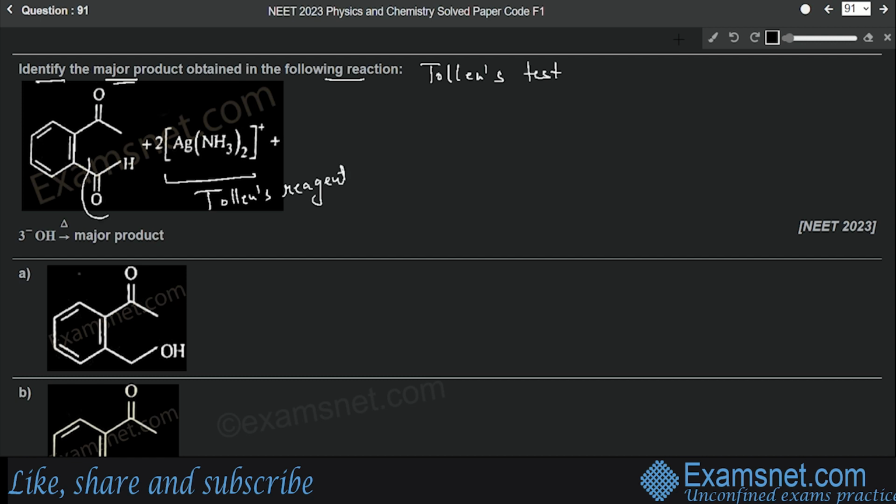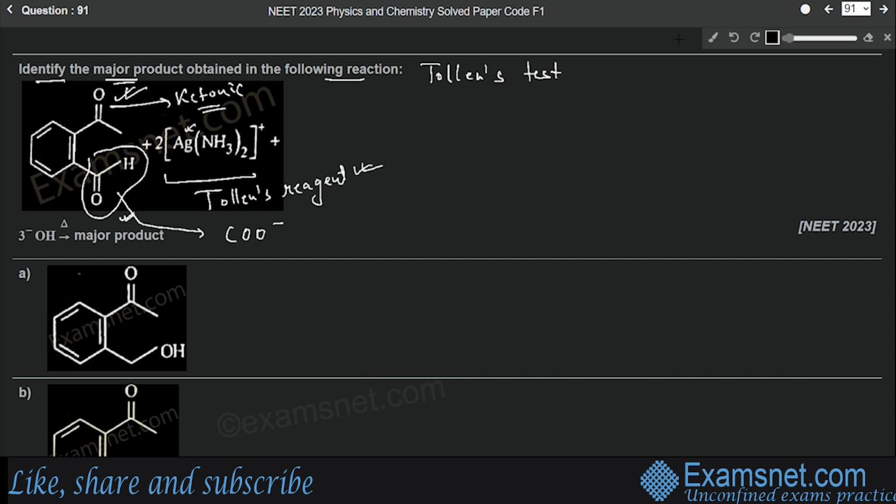Now this is the aldehydic part, isn't it? Whereas the upper part is your ketonic part. This is ketone and this one is the aldehydic part. So we know that in Tollens test the aldehyde is oxidized to its corresponding carboxylate ion, that is COO minus. Okay, so there will be a change in this part, whereas the ketonic part will remain unaffected, right? In addition to that, we know that silver is in +1 state in this Tollens reagent, so it will get reduced. Okay, aldehyde will get oxidized, whereas this silver ion will get reduced to pure silver,